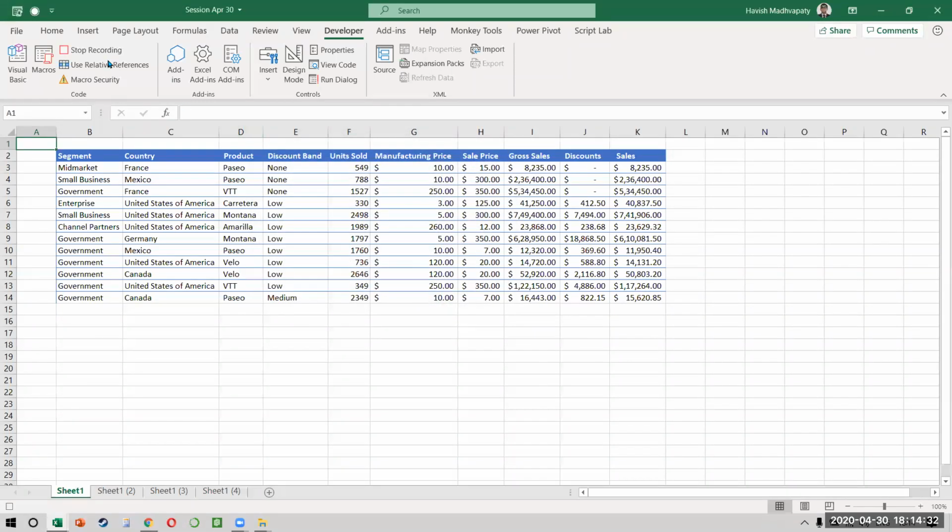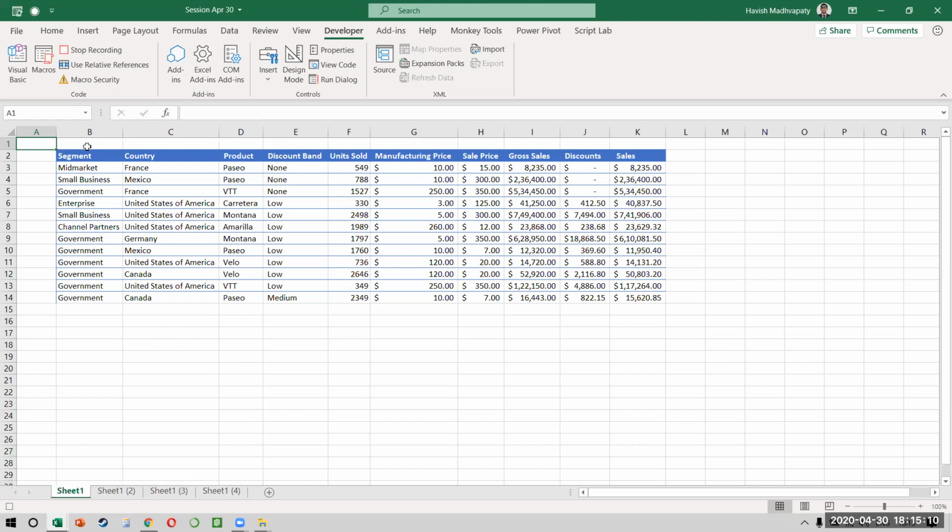How do you know that? In the top left corner, it says stop recording. And also the button at the bottom has now become stop recording. So it says a macro is currently recording and you have to click to stop the recording. Now macro recording only understands your keystrokes, right? So if I press any shortcut, if I press any button, if I change anything with the mouse, if I write a formula, if I change a color, that is what the macro is recording. So it has nothing to do with time. Whether you wait for 5 minutes before recording every action or whether you do everything in a jiffy, it doesn't matter. So just follow the steps that I'm performing, okay?